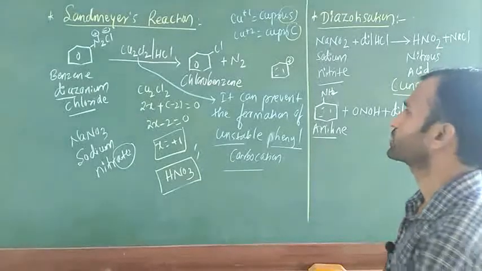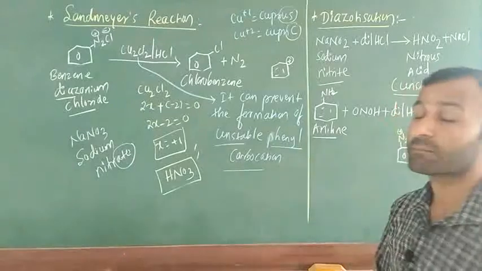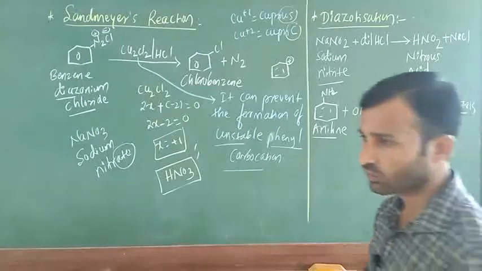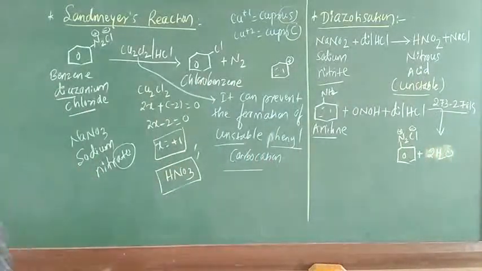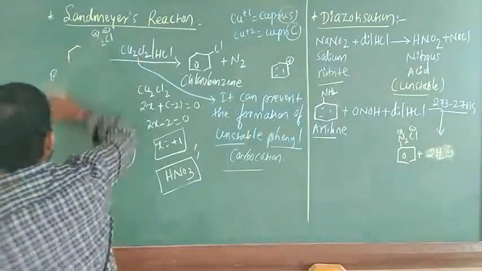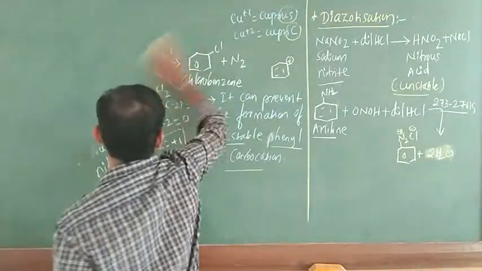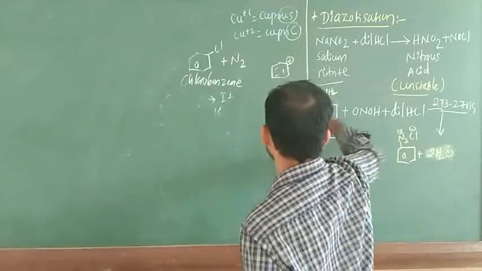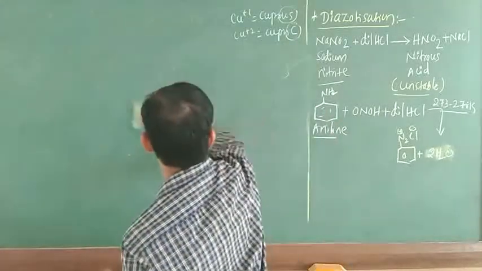Next, after that, we are going to study what? Methods of preparation of haloarenes. Okay, what are the methods we are going to study? First method, aromatic compounds we are going to consider. Methods of preparation of haloarenes.